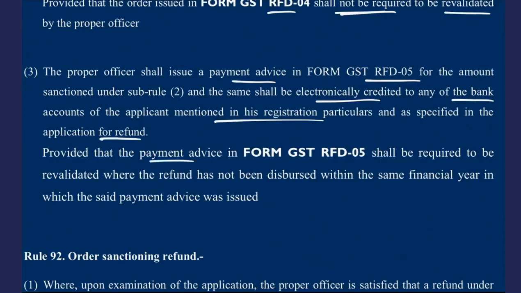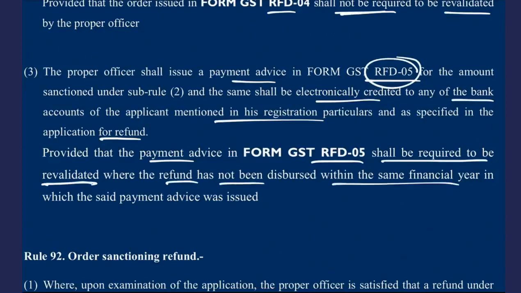Provided that the payment advice in RFD 5 shall be required to be revalidated where the refund has not been disbursed within the same financial year in which the payment advice was issued. So if the payment advice was issued at the fag end of the year and the refund could not be granted within that year itself, but is to be granted in the next year, then it needs revalidation.